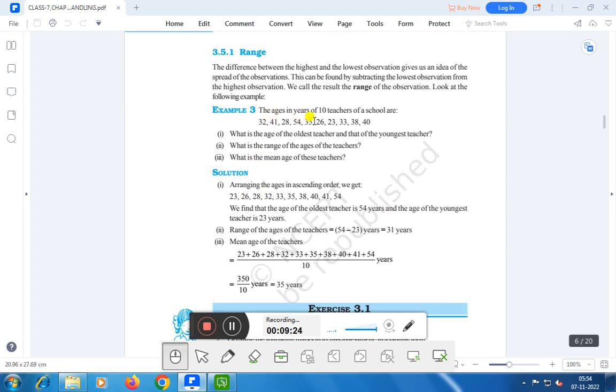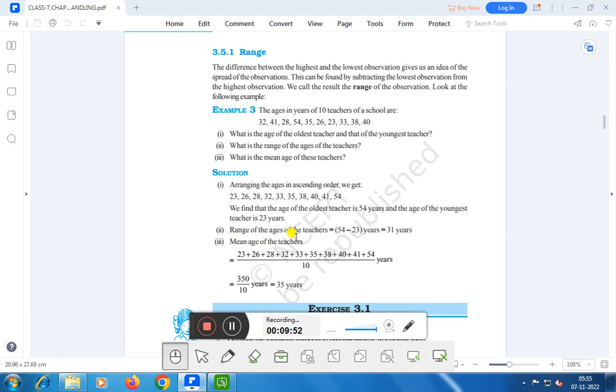The ages in years of 10 teachers in a school are 32, 41, 28, 54, 35, 26, 23, 33, 38 and 40. What is the age of the oldest teacher and that of the youngest teacher? First, arrange the ages in ascending order. We get 23, 26, 28, 32, 33, 35, 38, 40, 41, 54. We find that the age of the oldest teacher is 54 years and the age of the youngest teacher is 23 years. Right?